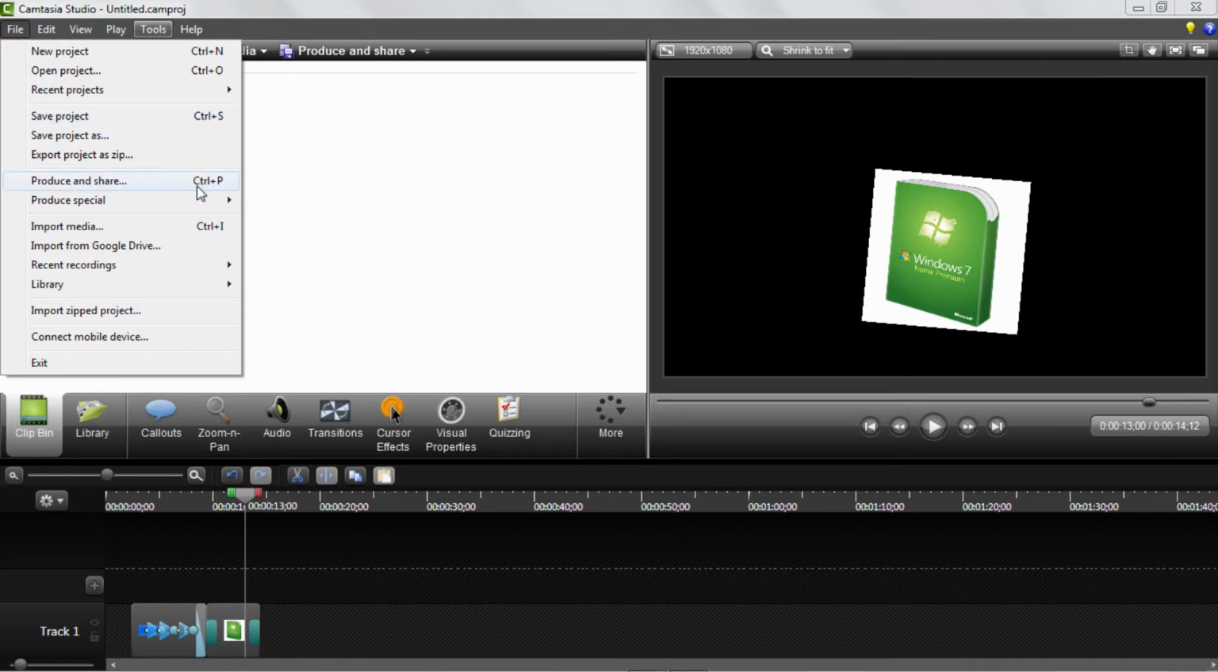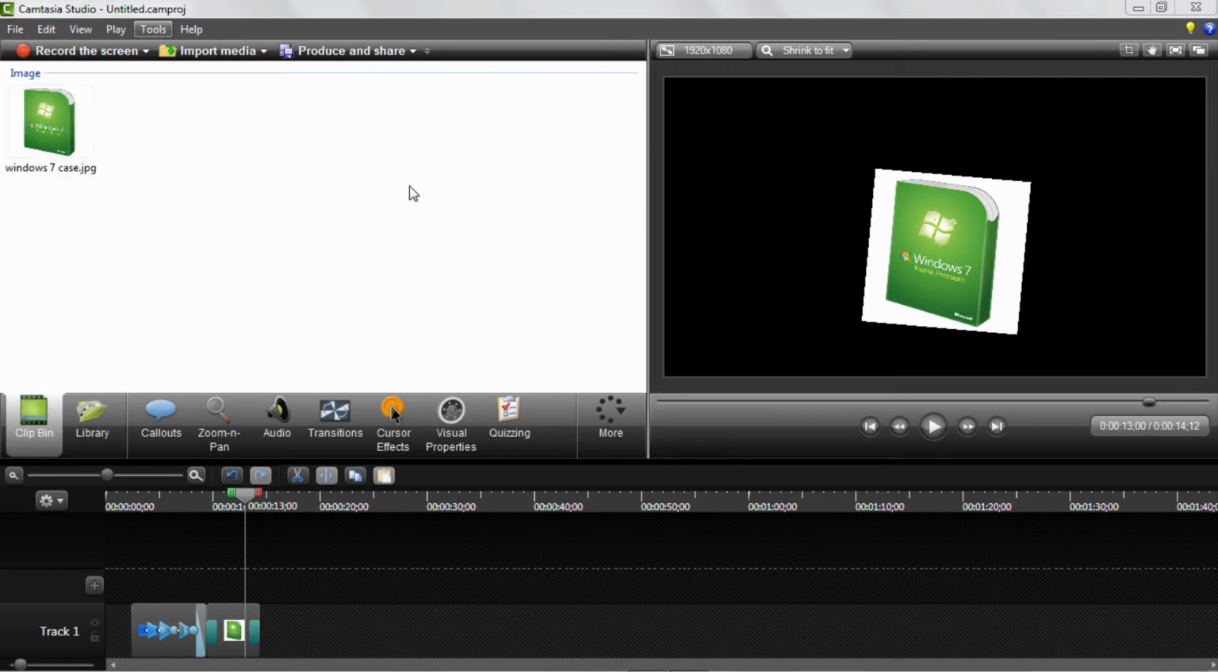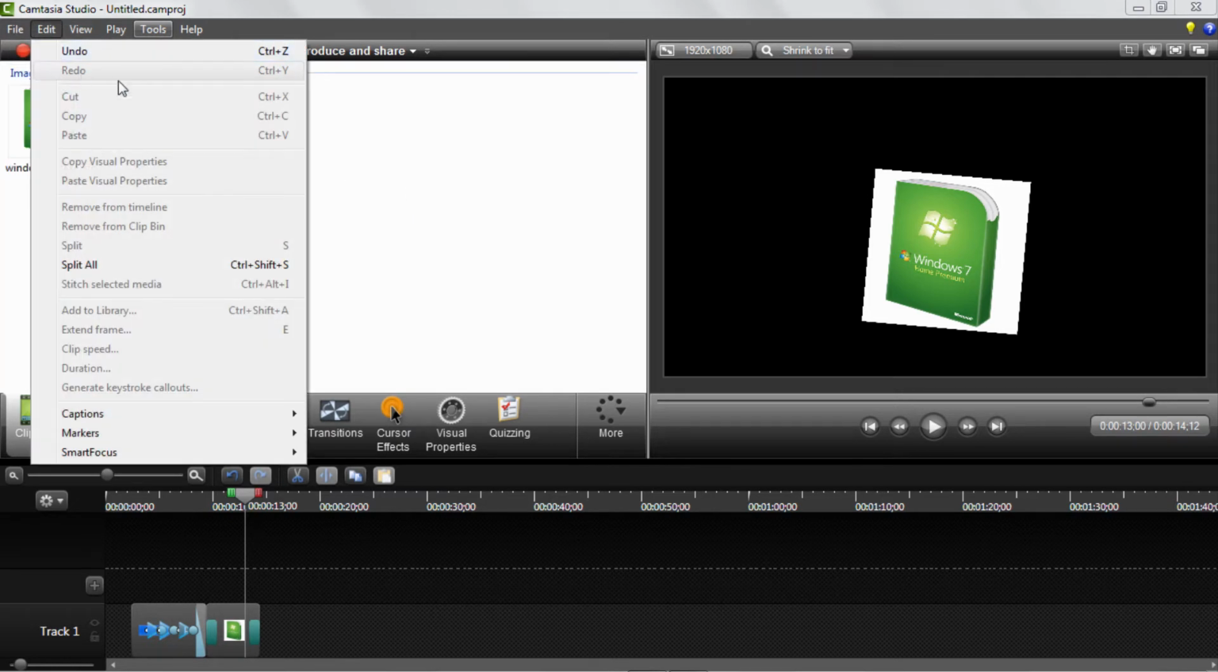You can go to produce and share. As I said, a lot of the features which are already on the screen in much easier to access areas are in here as well. Import from Google Drive, recent recordings. This can be kind of useful. Import zipped project, all this kind of stuff. You can exit. Over here in the edit menu, you have undo, which you can just do with Control Z.